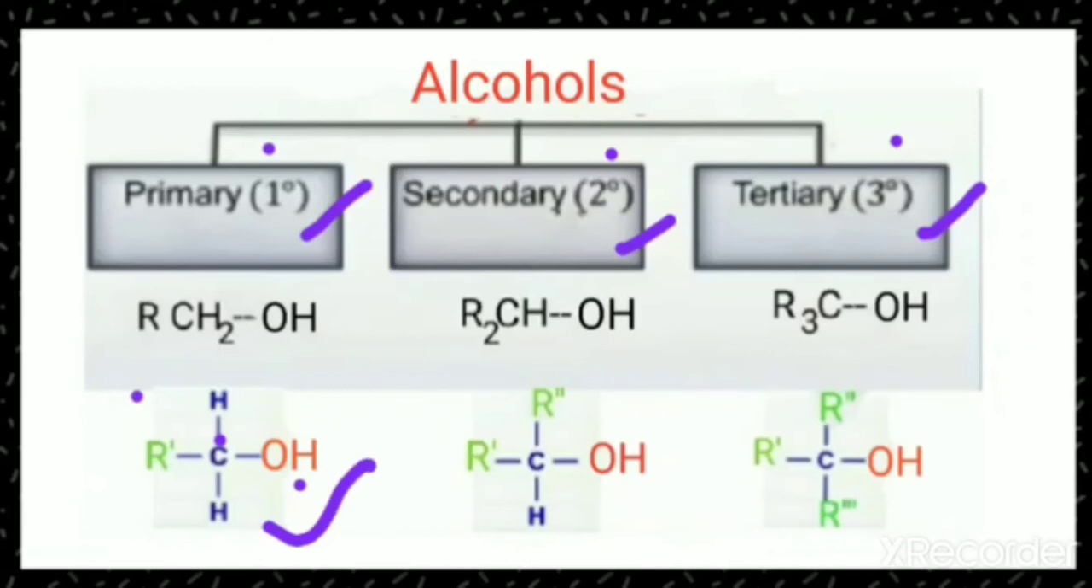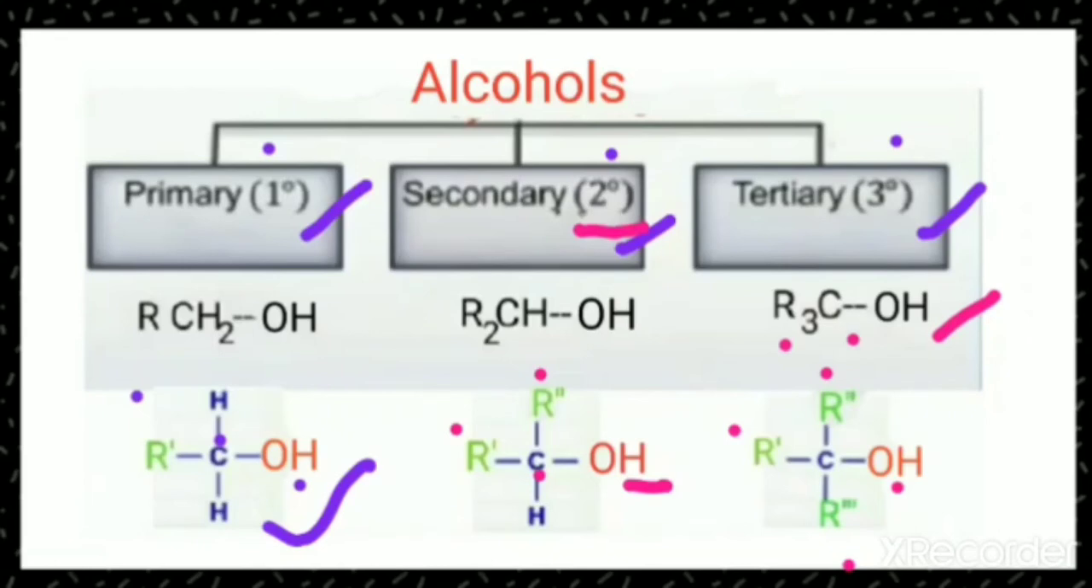Therefore, the structure is called 1 degree. When you look at the second structure, the OH group is present on this carbon atom, that is the alpha carbon, and the alpha carbon is further attached to alkyl groups, represented by R dash and R double dash. That means there are two beta carbon atoms. So we can say that the alcohol is called 2 degree. And similarly, if 3 beta carbons are there, then the structure is called a 3 degree alcohol, which can be represented by R3COH.